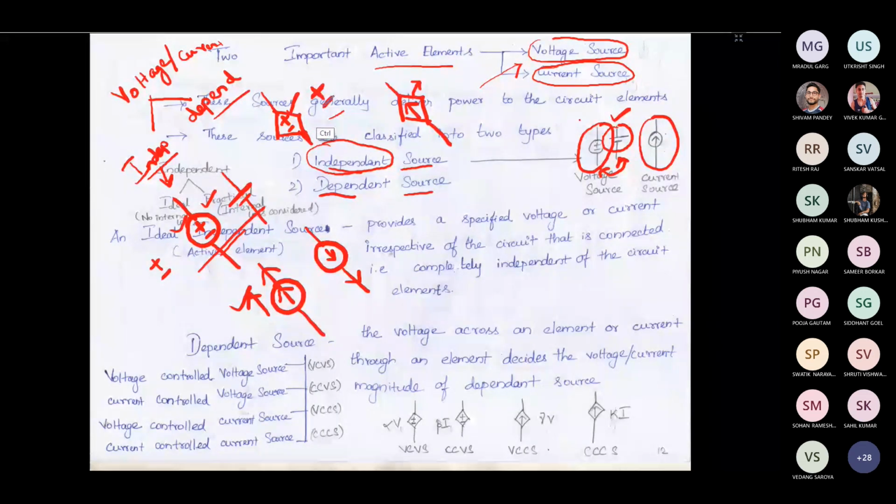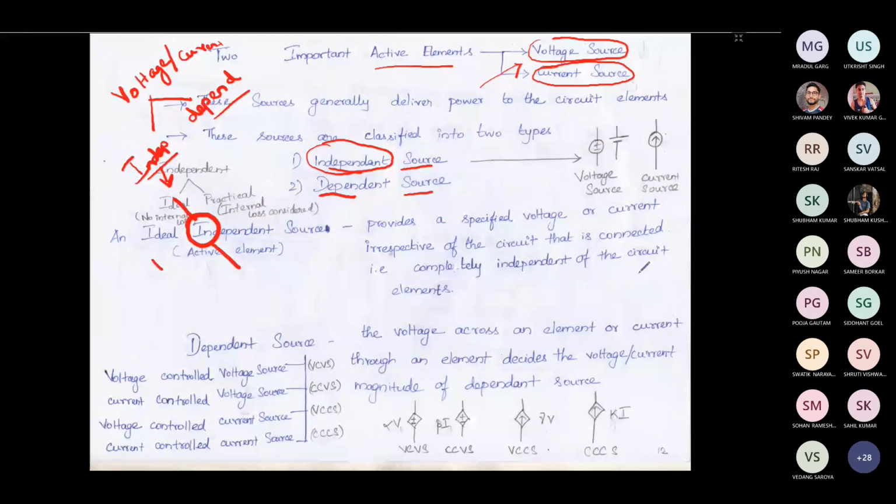Now we will further classify it. So we first classified these into dependent and independent. Now this independent source is further classified into two things. One is ideal, the other one is practical.